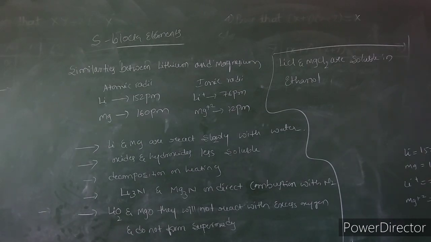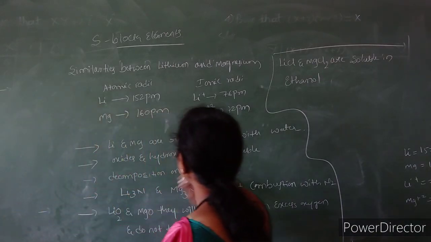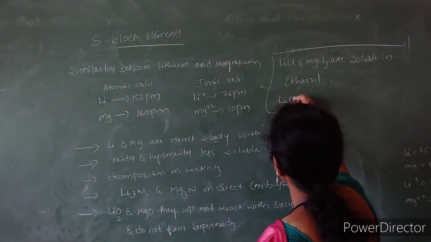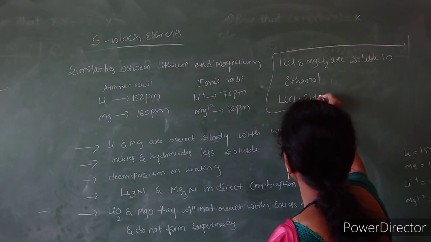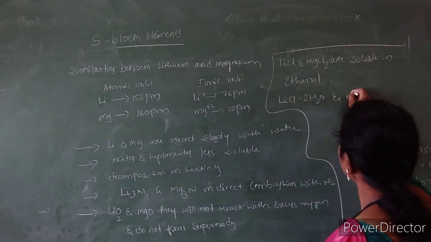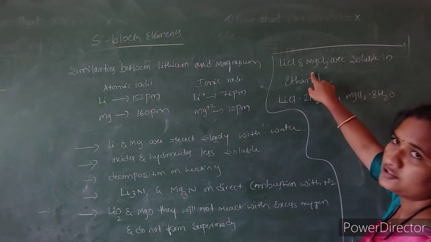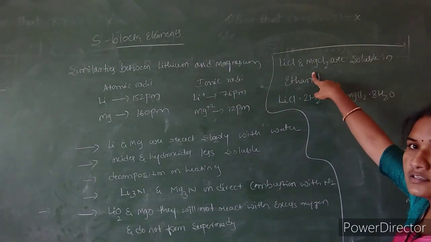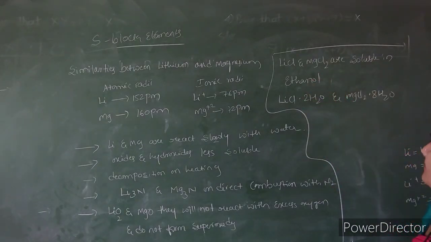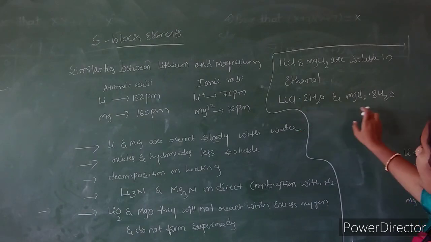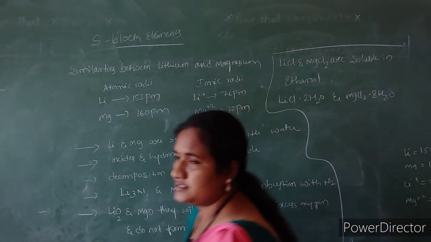Okay, and these also undergo hydrate formation. Both lithium chloride and magnesium chloride are hygroscopic in nature. In turn, they give hydrate formations like lithium chloride 2H2O and magnesium chloride 8H2O. So lithium chloride and magnesium chloride, being deliquescent, crystallize as hydrates: lithium chloride hydrates and magnesium chloride hydrates.